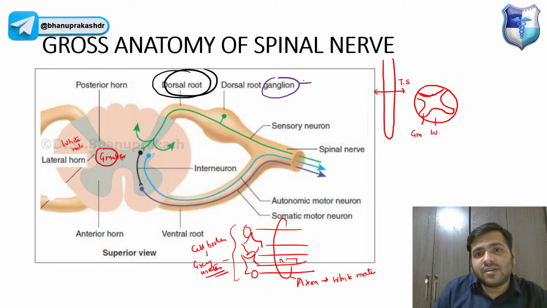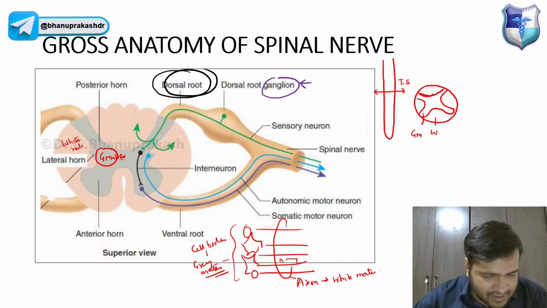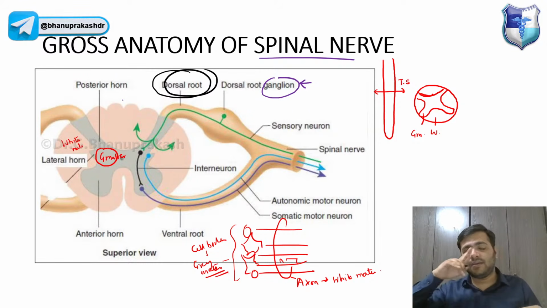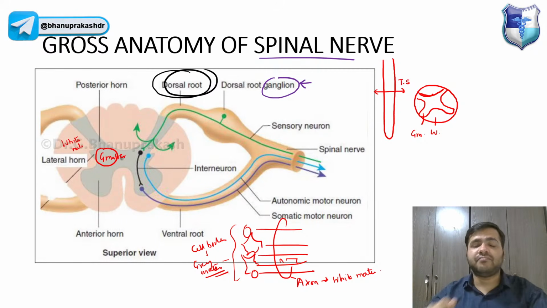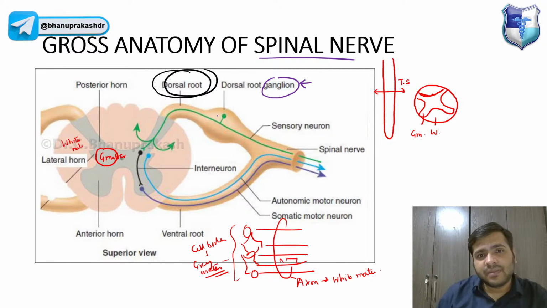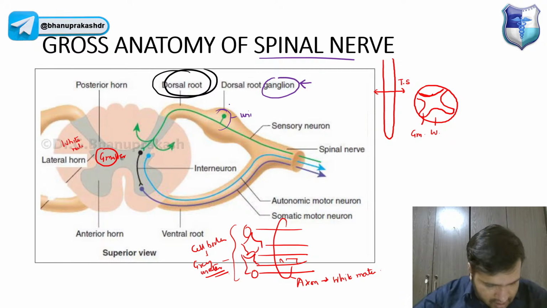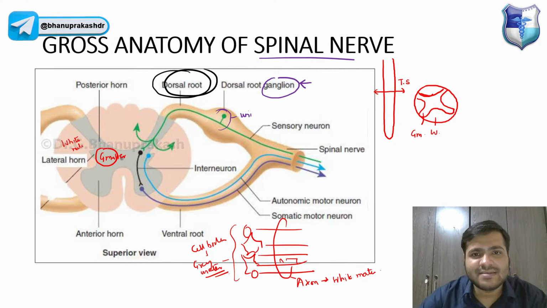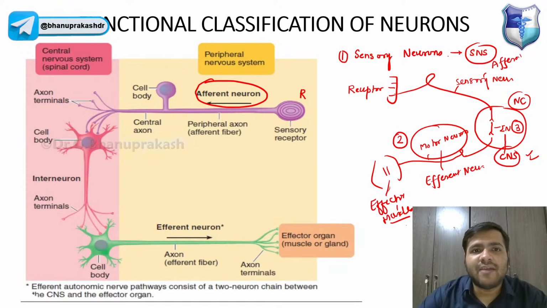Now, can anyone tell me what this ganglion is, guys? I'm waiting for your answers. The dorsal root of the spinal nerve, obviously the nerves are coming out of the spinal cord. These are unipolar neurons. Now, a group of what? Axons or cell bodies? Beta, I have told you again right now.